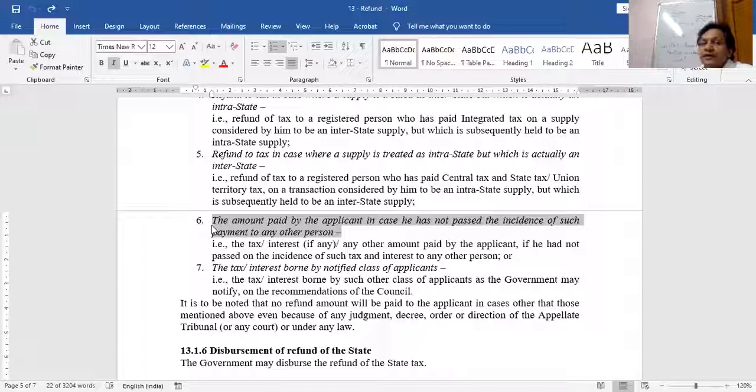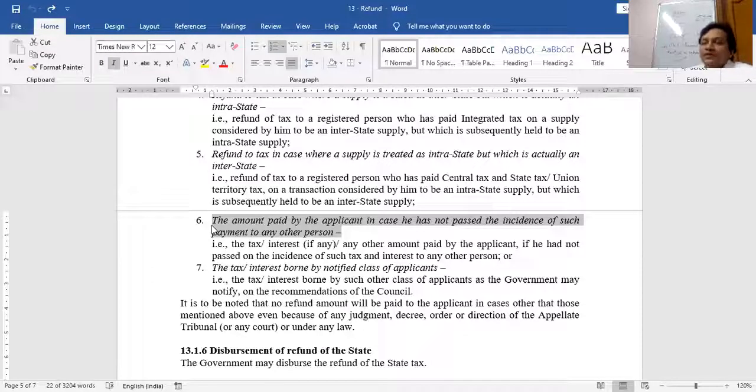All refunds are made by the tax department only when the application passes the test of this doctrine of unjust enrichment. If the department is satisfied that the incidence of tax has not been passed on by the person who is asking for refund to another person, that means the doctrine of unjust enrichment is satisfied and this person now has a right to claim the refund, otherwise no. So every person has to pass this test. The test is what? The doctrine of unjust enrichment, to claim a refund.